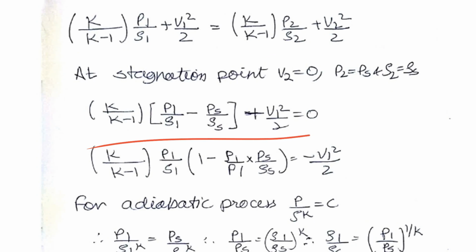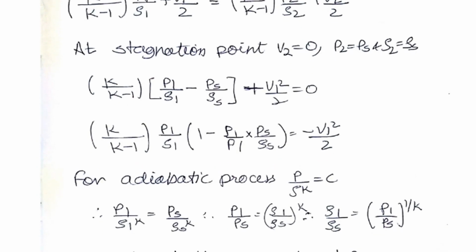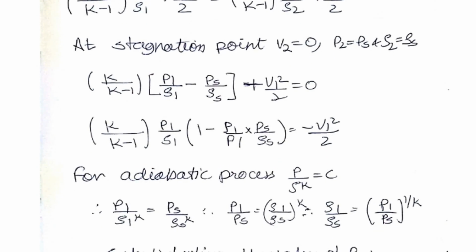From this, we move this particular part over here. After we move this part, and take the values of p1 and ρ1 outside, we get this equation. Now we will find the ratio ρ1 divided by ρs. For an adiabatic flow, we know that p divided by ρ to the power of k is equal to a constant.